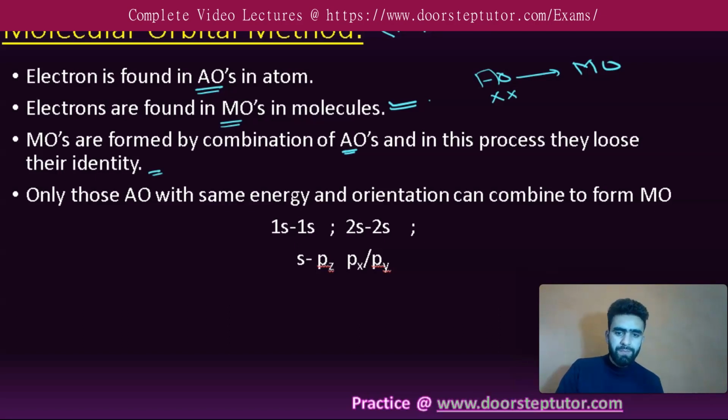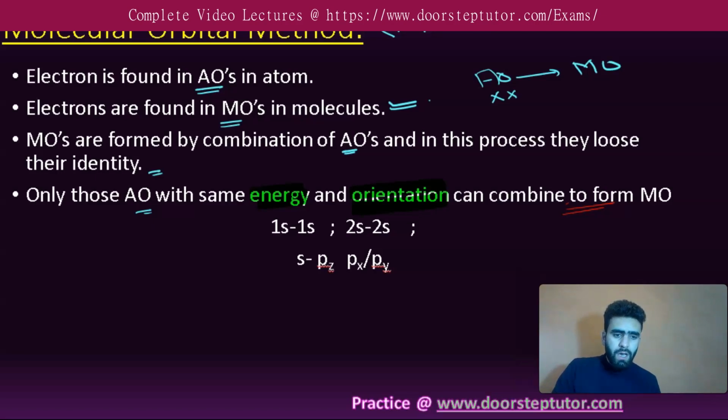Another important point is that only those atomic orbitals that have the same energy and same orientation can combine to form molecular orbitals. There are two conditions: one is the energy condition and another is orientation.